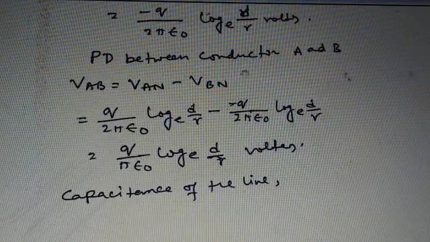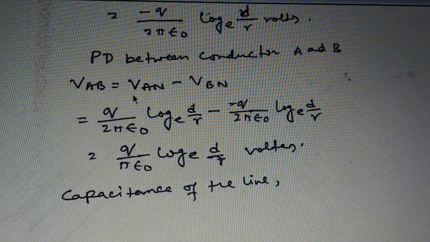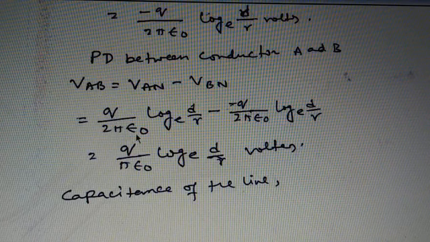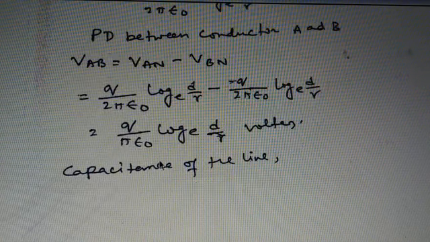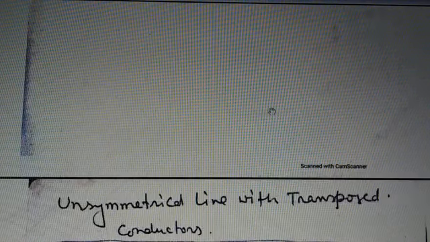The potential difference between conductor A and B, that is VAB, equals VAN minus VBN, that is equal to q by 2 pi epsilon 0 log base e d by r minus of minus q by 2 pi epsilon 0 log e d by r, and that is equal to q by pi epsilon 0 log e d by r volts. The capacitance of the line is that.